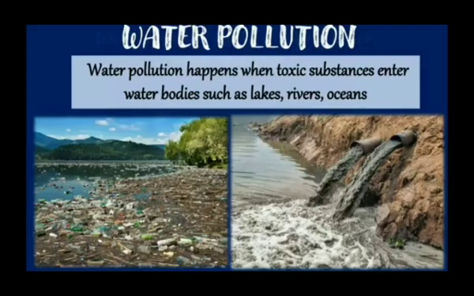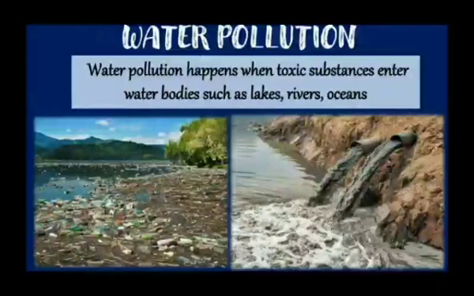Our next topic is water pollution. When other substances get mixed with water, it becomes impure. Some of these substances float in the water, so the water looks unclean or muddy. Some substances dissolve in the water and we cannot see them. If the substances that have got mixed with the water are harmful for living things, we say that the water has become polluted. Water pollution happens when toxic substances enter water bodies such as lakes, rivers.